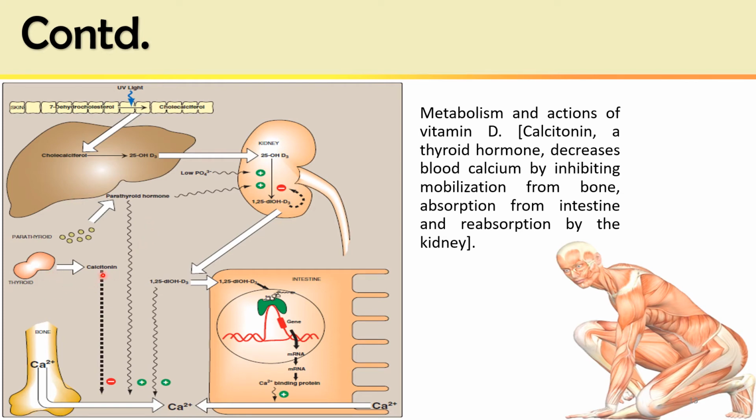Calcitonin is also a hormone secreted by the thyroid gland. The thyroid gland secretes two types of hormones: thyroxine, the main metabolic hormone, and calcitonin. Calcitonin controls the calcium homeostasis. It has the opposite effect of the parathyroid hormone. Parathyroid hormone and calcitonin are antagonists of each other so far as their actions in calcium homeostasis are concerned.